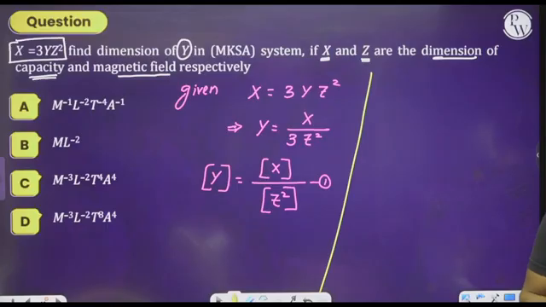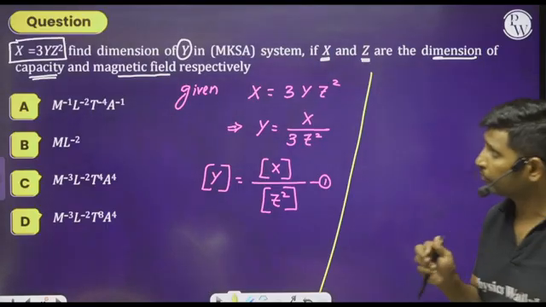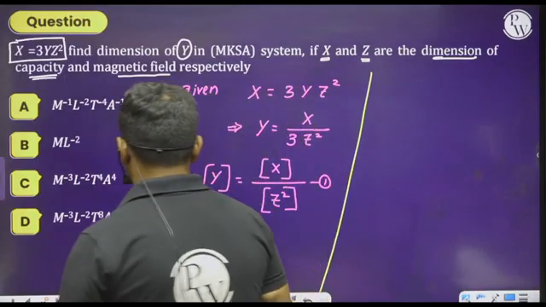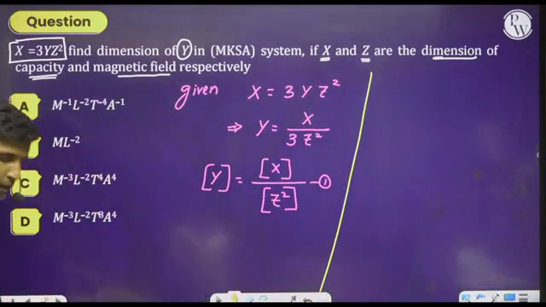So how can we do this? What is the dimensional formula for capacitance? If you want, we can derive it, otherwise we can write directly. So let us see here.